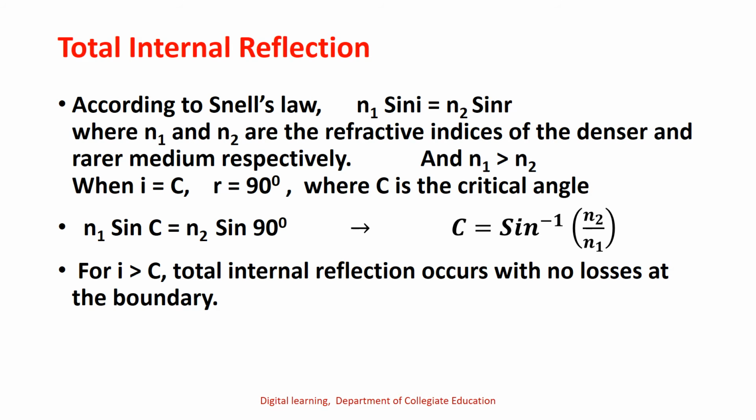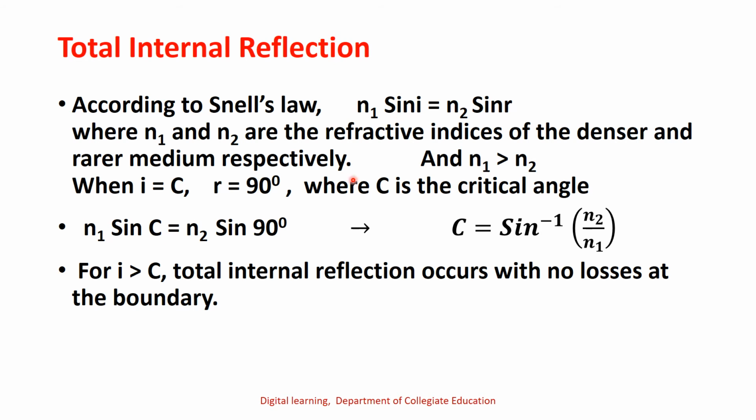Again, it obeys the laws of reflection. According to Snell's law, n1 sin i is equal to n2 sin r, where n1 and n2 are the refractive indices of the denser and rarer medium respectively, and n1 is greater than n2, and when i is equal to C, r is equal to 90 degrees. C is the critical angle.